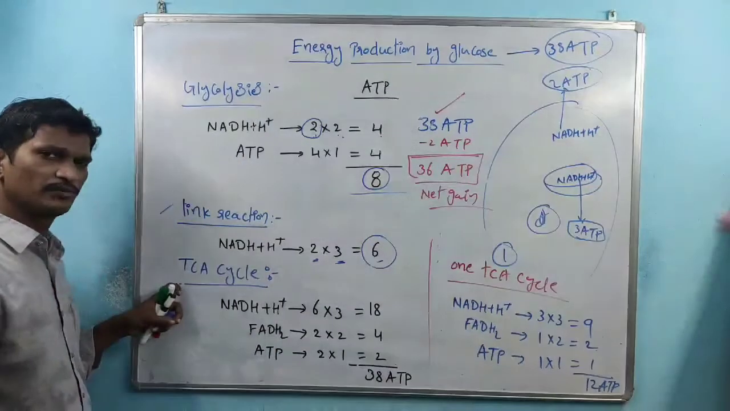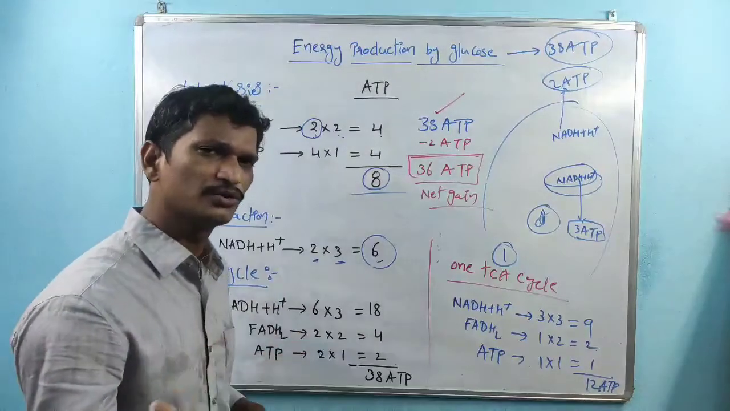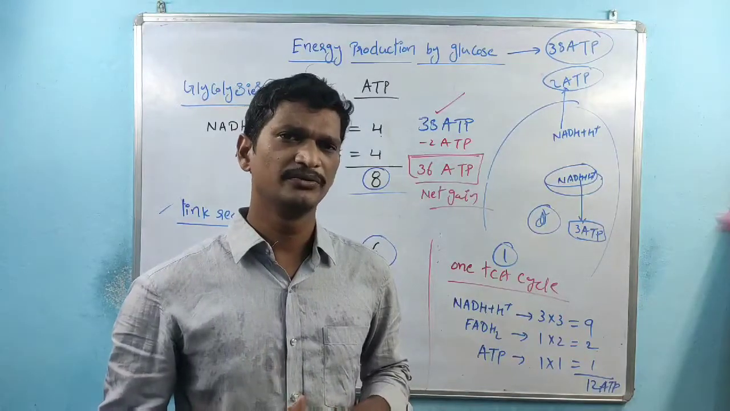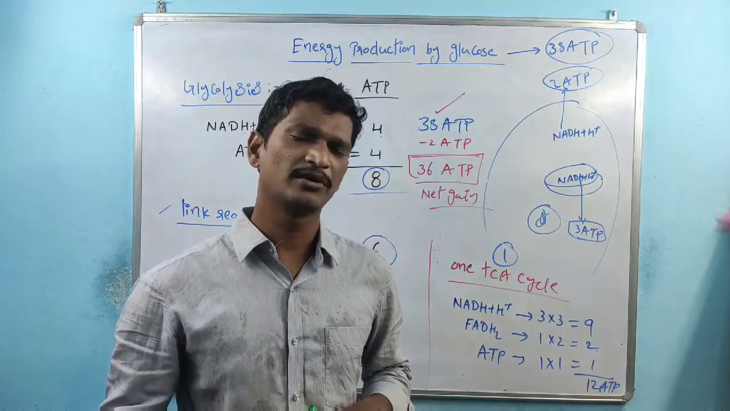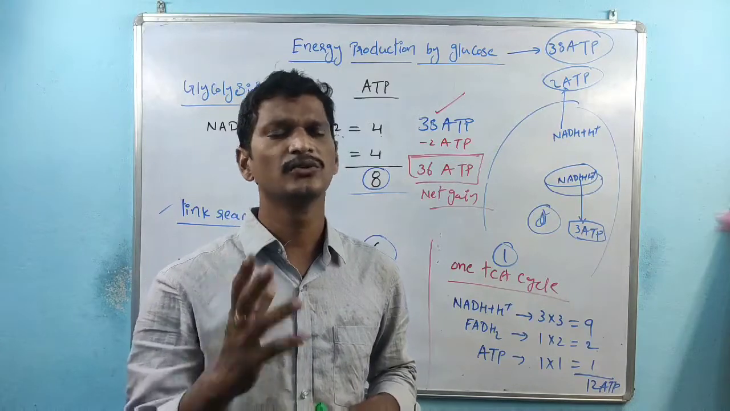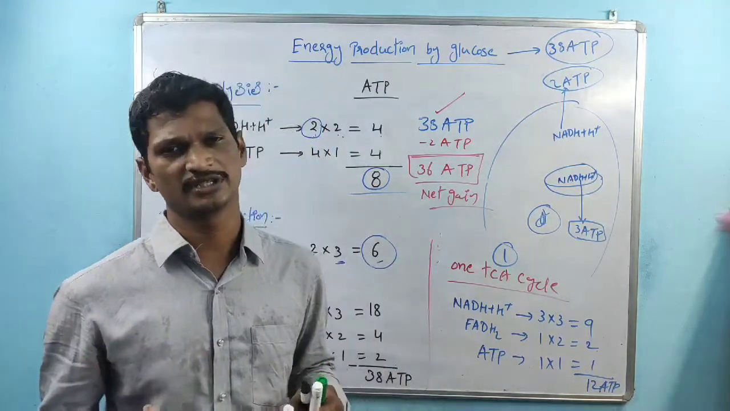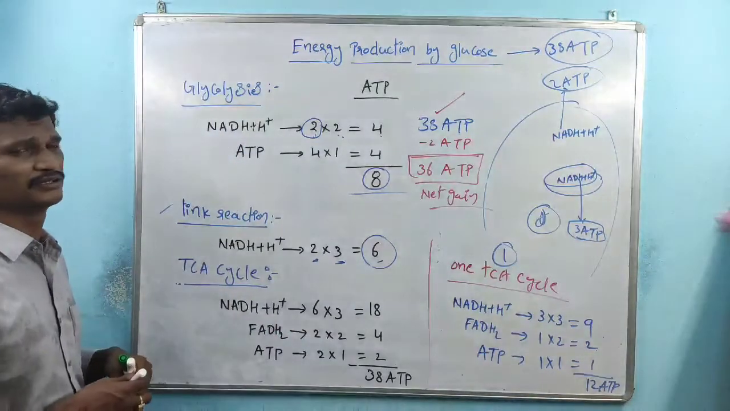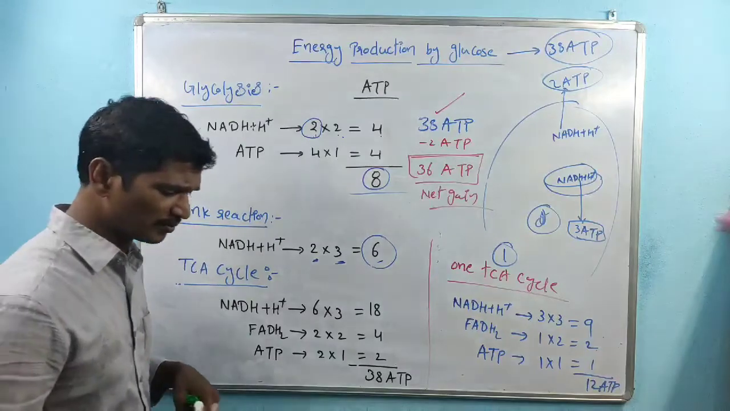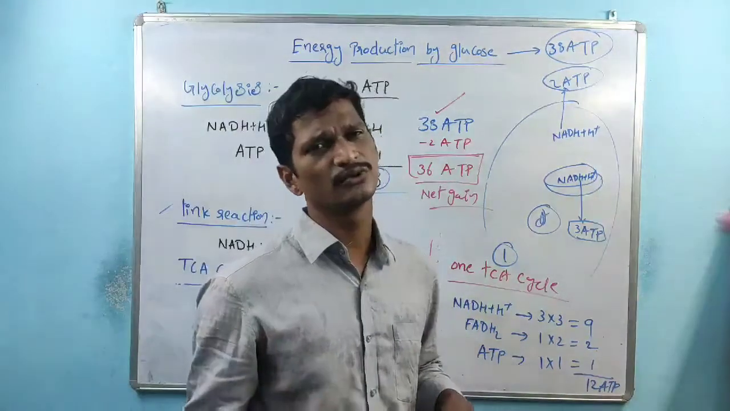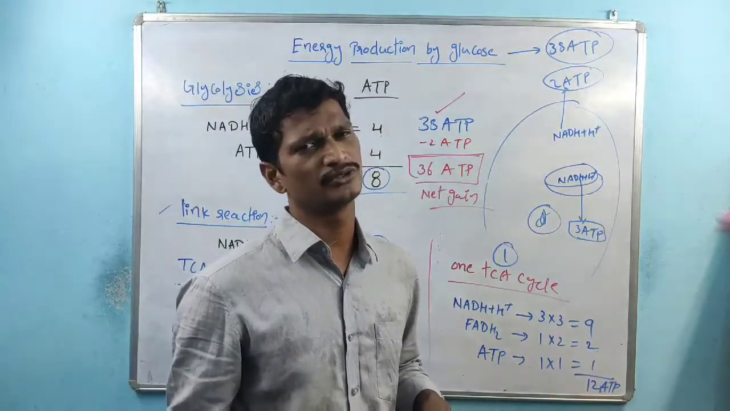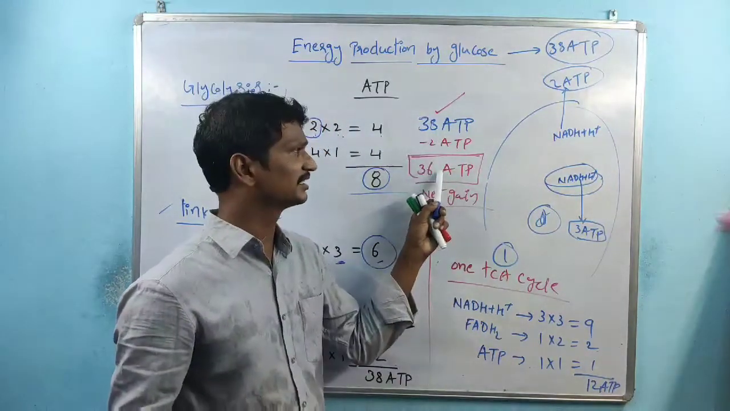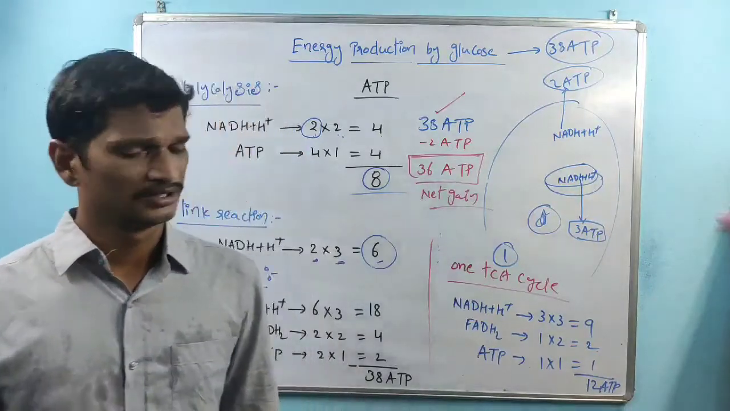Okay, here TCA cycle total means one glucose molecule is involved in the oxidation process. Within the TCA cycle, how many ATPs are produced by the glucose molecule? Then we have to count 2 cycles, right? So that is about the energy production by the glucose molecule. Remember, this is also called oxidation of glucose molecule, right? It produces a total of 38 ATPs. Net gain is 36, right?